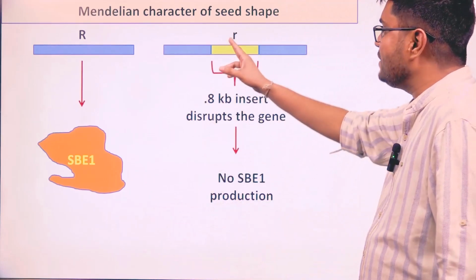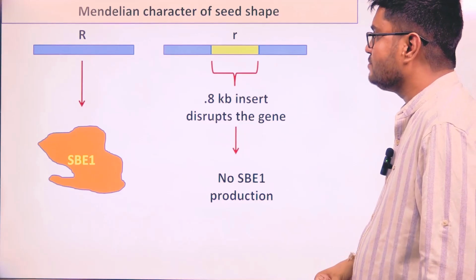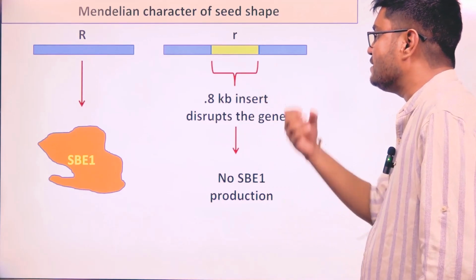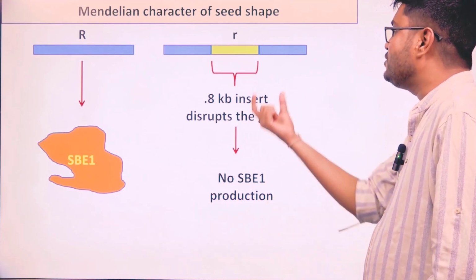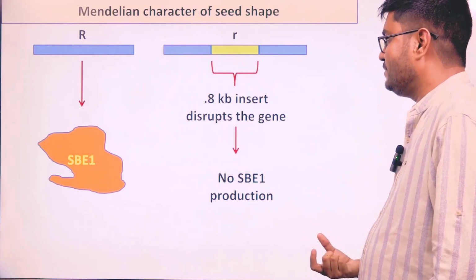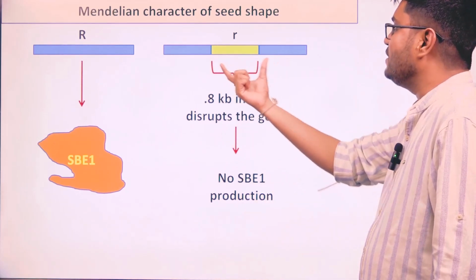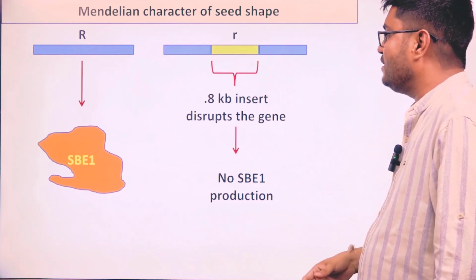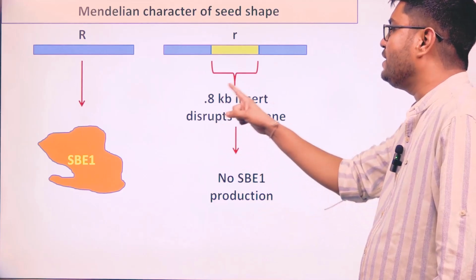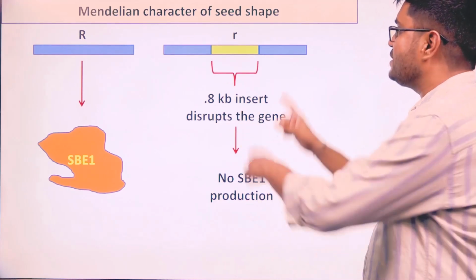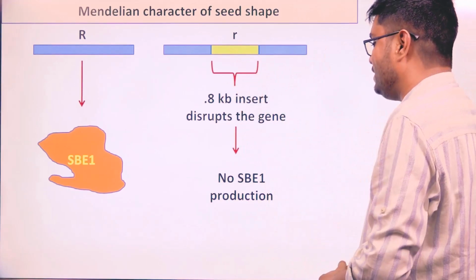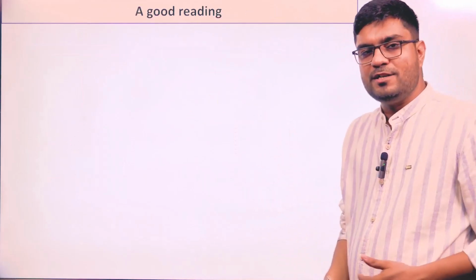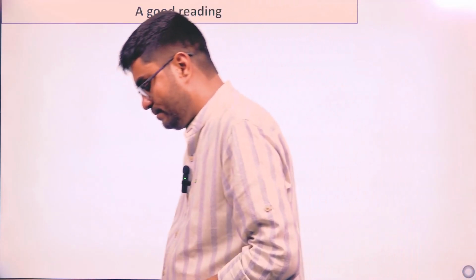But the small r, which is the recessive allele, has an insertion mutation where in between the normal sequence of DNA there is an insert of 0.8 kilobase pair, which is disrupting the sequence of the gene, and there is no starch branching enzyme 1 production.